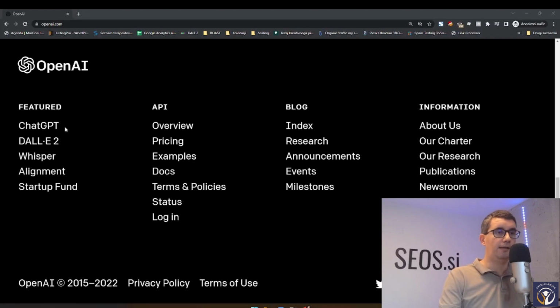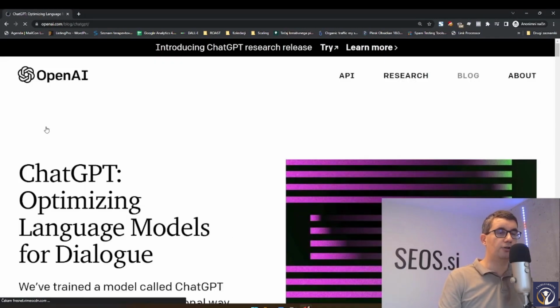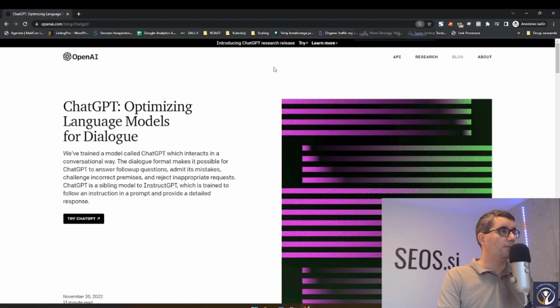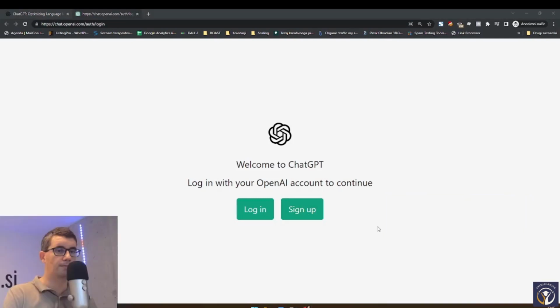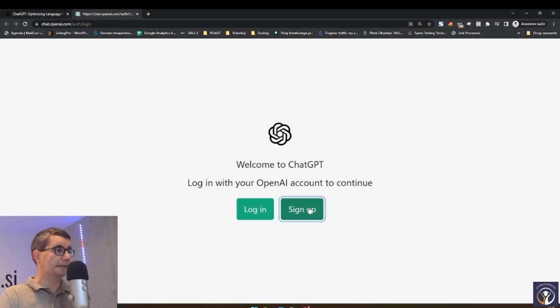So you can, at the end of the day, just scroll here and click on ChatGPT. You'll come to the website of this product, and then we have to click on Try ChatGPT, that is here. Now we come to the landing page where we can log in, usually if you already have an account, or just sign up when you have to create a new account. And this is what we're going to do. We're going to click on sign up.